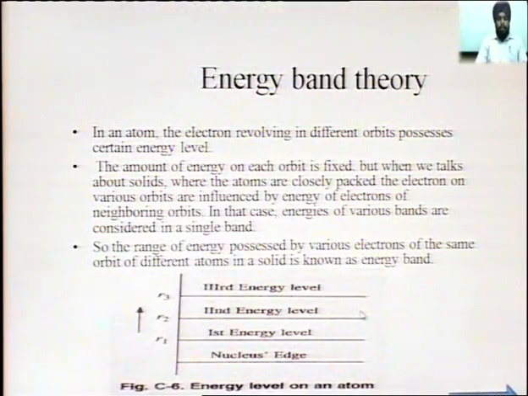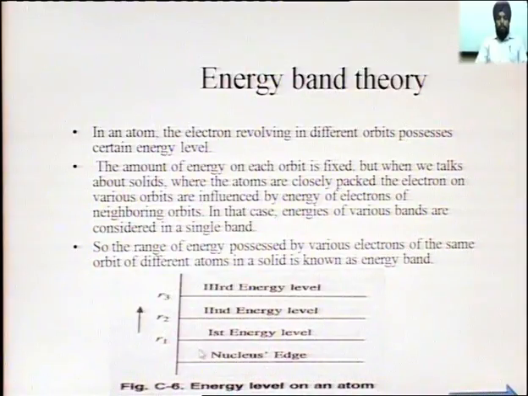Next is energy band theory. In an atom, electrons revolve in different orbits and possess certain energy levels. The amount of energy in each orbit is fixed, but when we talk about a solid, where the atoms are closely packed, the electrons in the various orbits are influenced by the energy of electrons of neighboring orbits. In that case, the energies of various bands are considered in a single band. So, depending upon the number of orbits, the energy level of the electrons is different in different orbits.